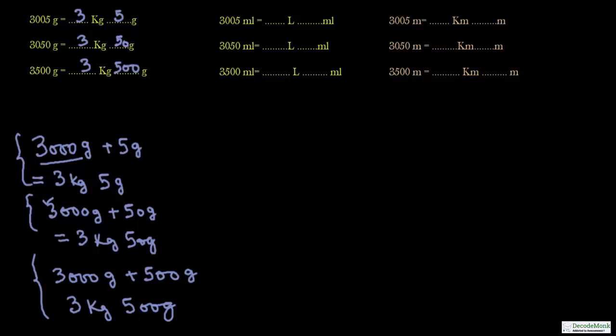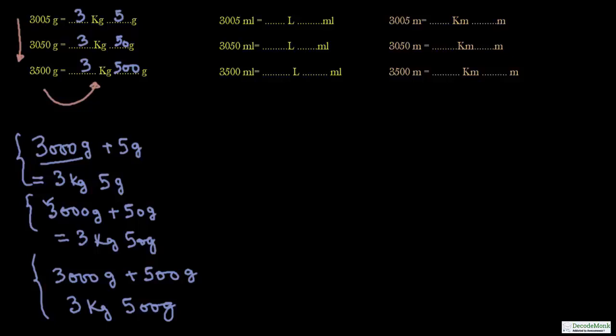See, please notice the contrasting nature of these conversions also. Here it is 5, it's 50, it's 500, the 5 shifted towards the left. And please notice the change over here when you break this down to kg and grams.